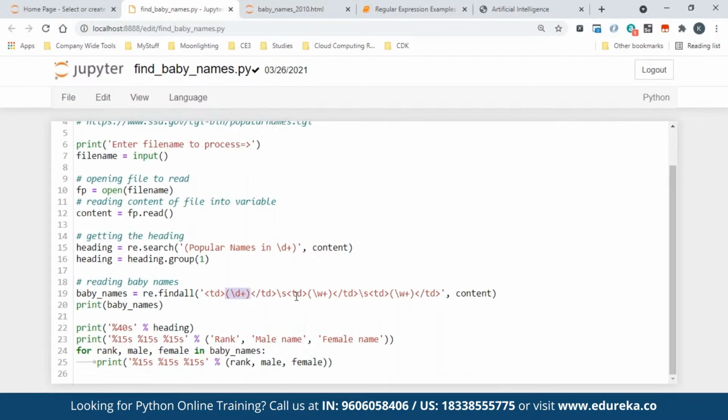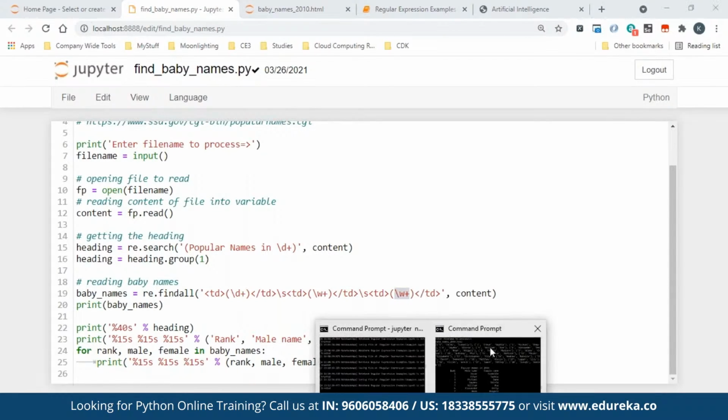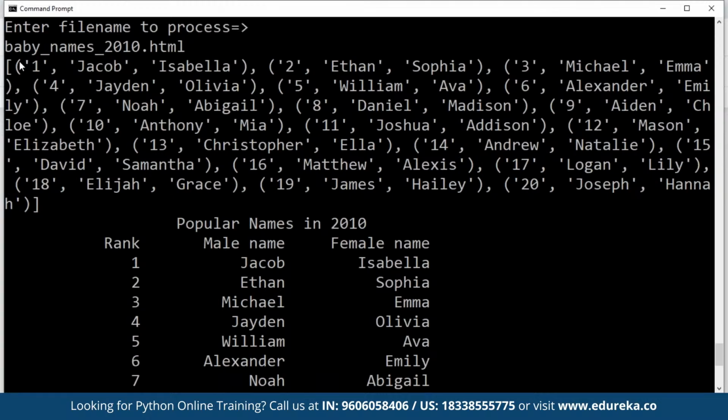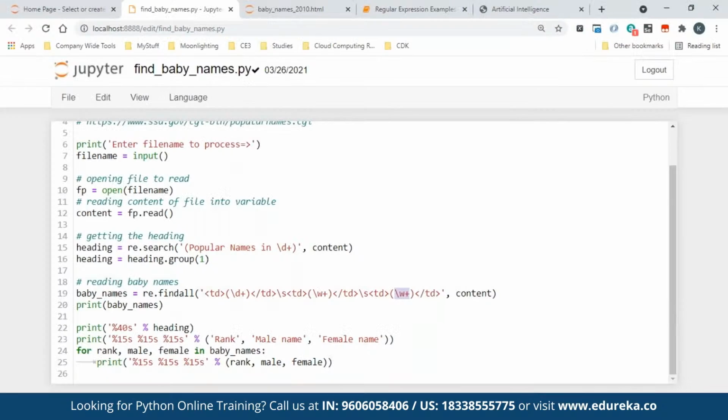The first one will be the rank, second one will be your first name, third one will be your last name. So I'm putting multiple patterns because this is to fetch the rank, this is to fetch the first name, this is to fetch the last name. I put parentheses. So when I put parentheses and I do findall, I'll get a bunch of these. This is what the findall output gives me. In that, all I need to do is take the first this, first this, first this, that's all. But this findall gives me that once I put a pattern.